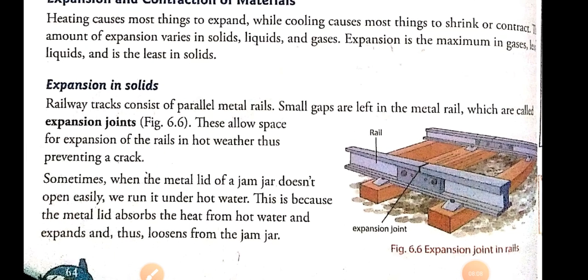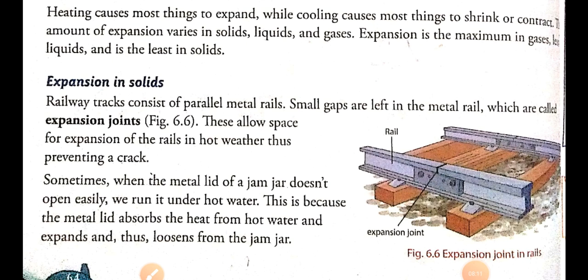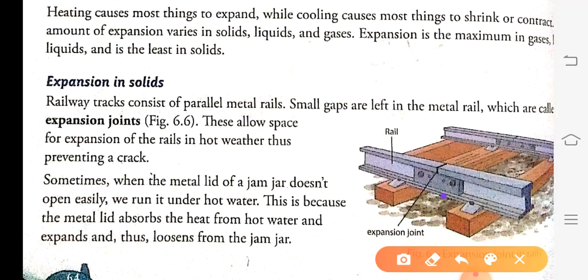Now we will learn about expansion in solids. You have seen a railway track. This is a railway track. Railway tracks are made of a metal rail, and some amount of gap is kept in between them. You can see this gap.